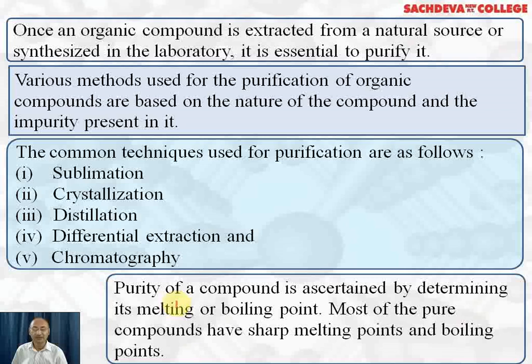And if it is liquid and it contains soluble impurities, its boiling point will be higher than boiling point of pure compound. For example, pure water has boiling point 100 degrees centigrade, whereas impure water or seawater will have boiling point more than 100 degrees centigrade.